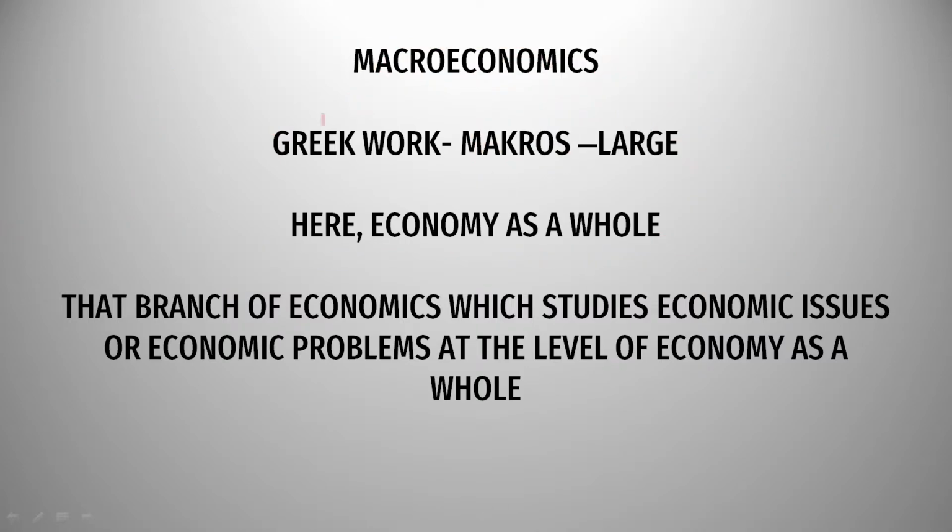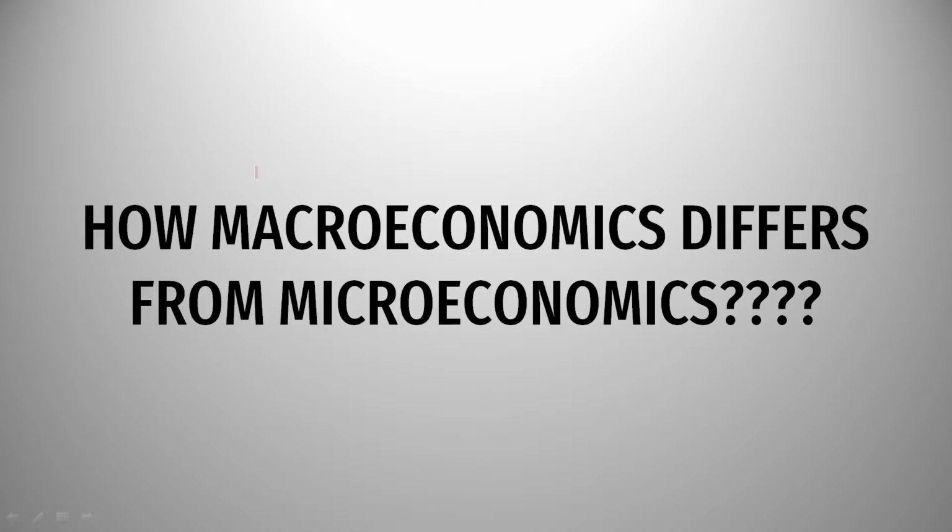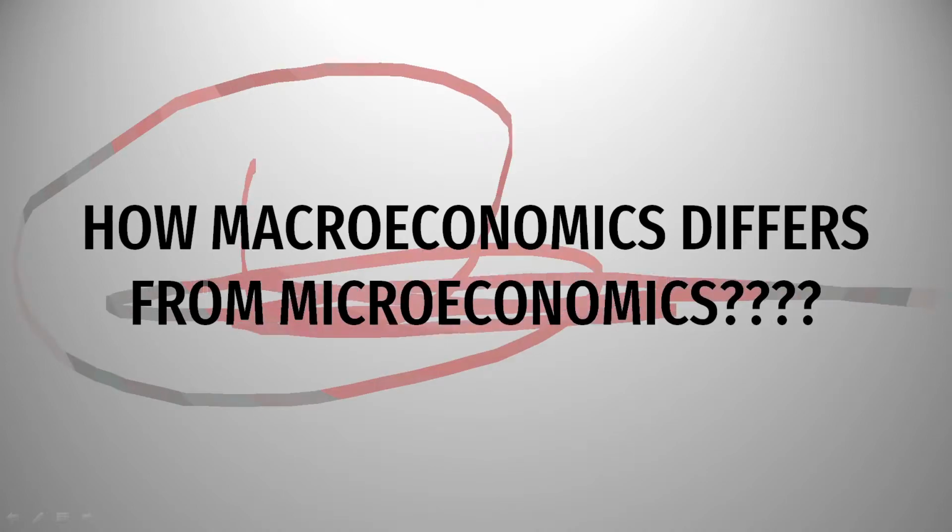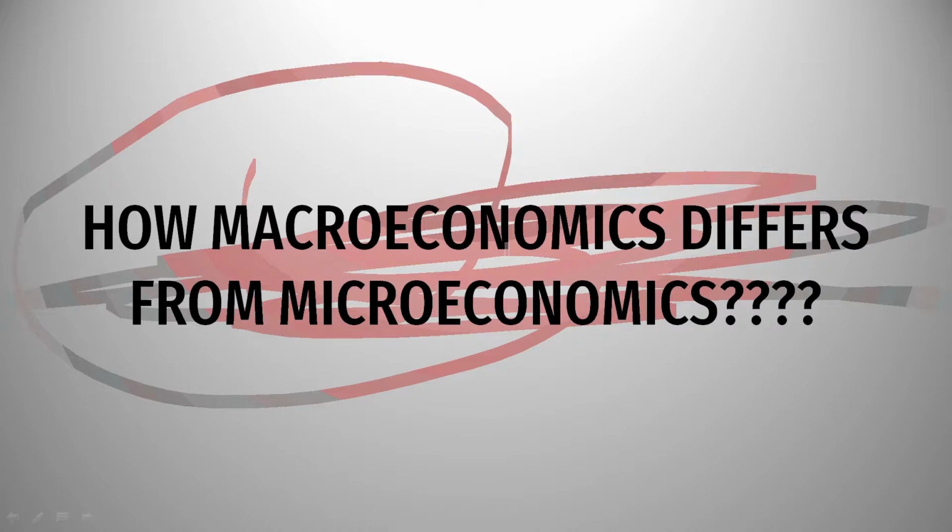What does it mean? Its definition is: it's the branch of economics that studies economic issues or economic problems at the level of the economy as a whole. So you just have to memorize it. I think it's short and clear. Now we are going to look at how macroeconomics differs from microeconomics. There are 8 points, and we need to memorize all of the 8 points by heart.